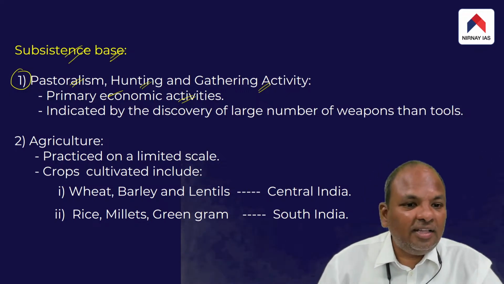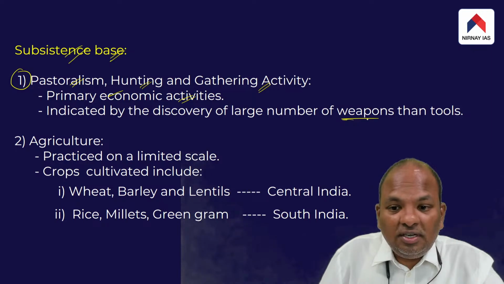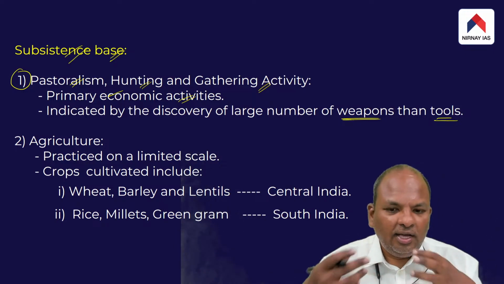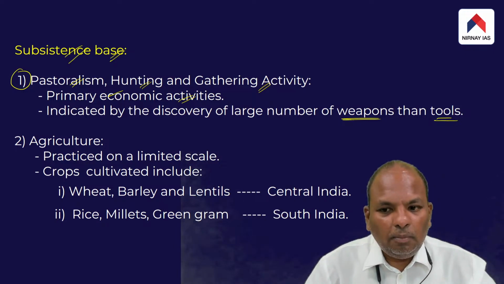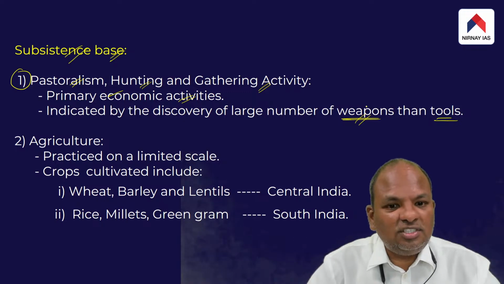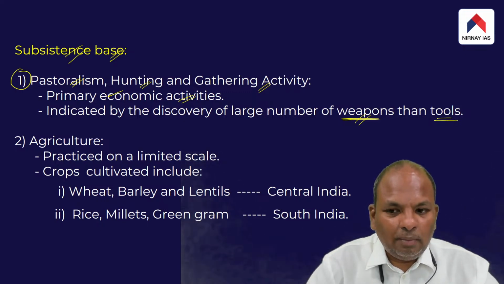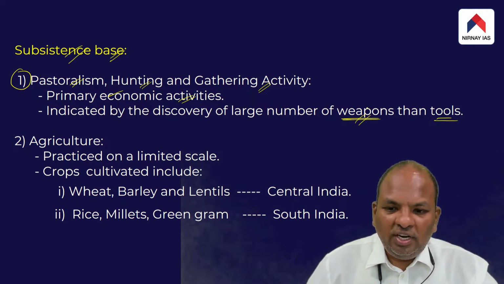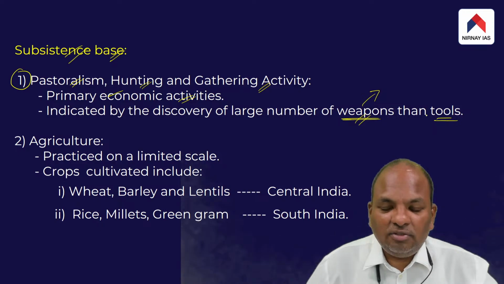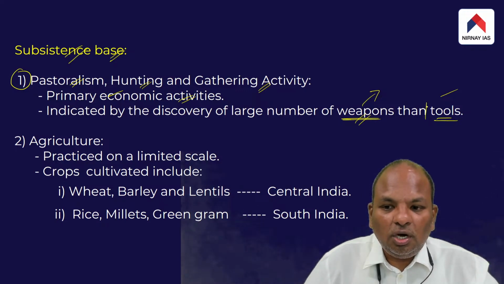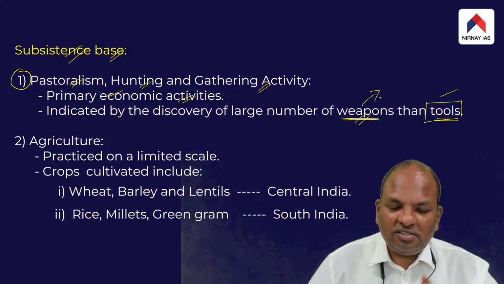This is indicated by the discovery of a large number of iron weapons compared to tools inside the graves. I told you inside the graves only iron weapons and iron tools have been discovered. More than the iron tools, iron weapons have been discovered in large number. Usually people who practice domestication use more weapons than tools. The people who practice agriculture as their primary economic activity use mostly tools, not weapons.